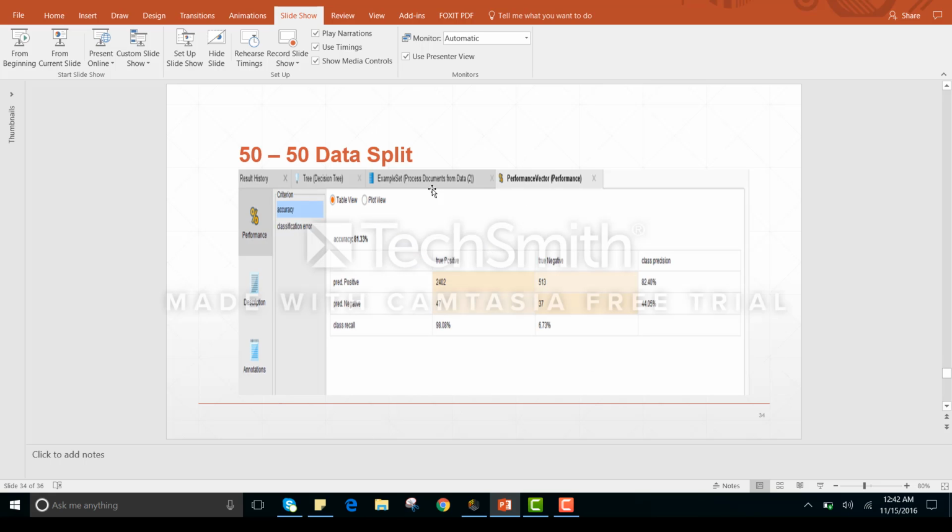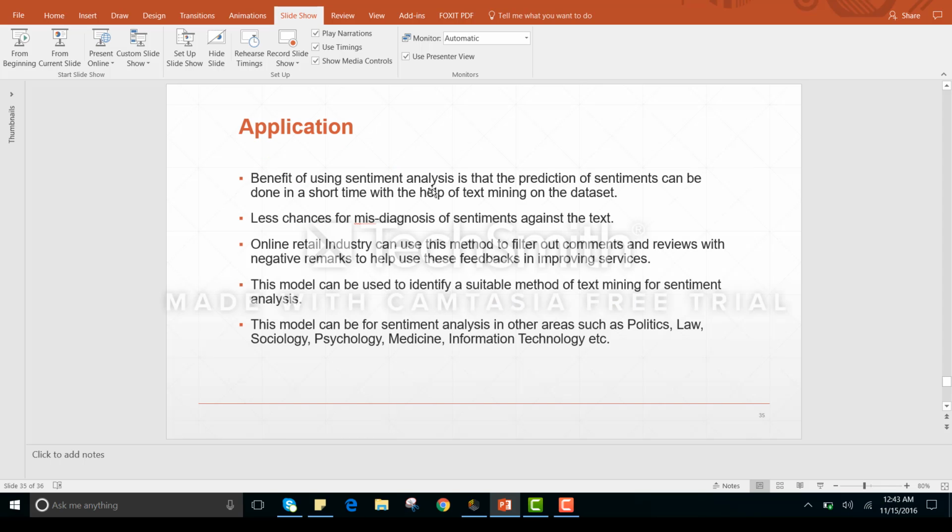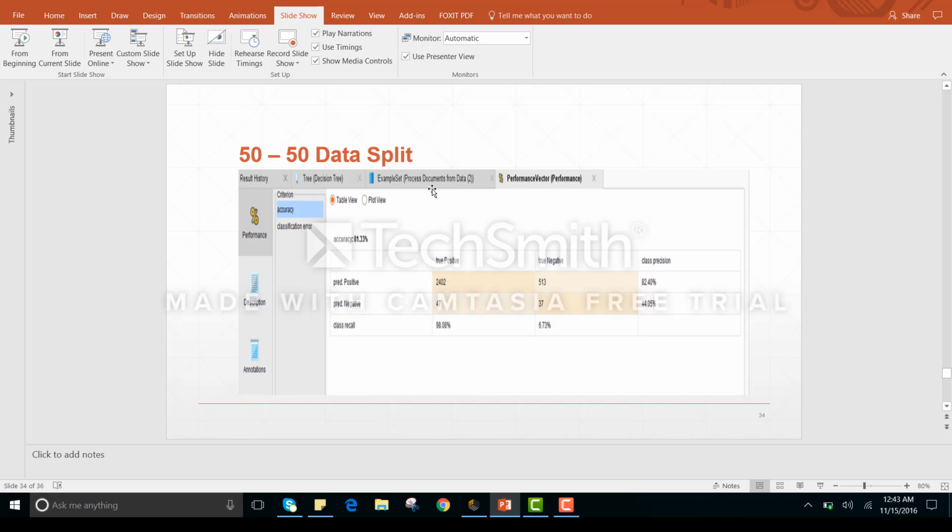And again, we have considered the 50-50 data split. Its accuracy is 81.33 because it was performing best on the training data. Here the true positive is 2402, which are actually positive and also predicted as positive. Same is for negative also, 513. Here the class recall has also increased, as well as precision, which is the measurement of performance of the classifier with respect to its false negatives. So that was the output for our testing data for classifying the sentiments as positive or negative.